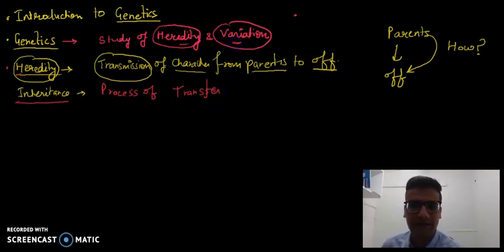The other term here is what we call variation. What is variation?